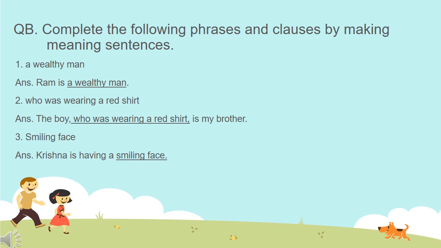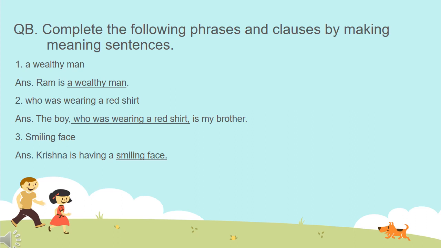This is a part of a sentence, so we have to make a sentence to make it complete. The answer is: the boy who was wearing a red shirt is my brother.